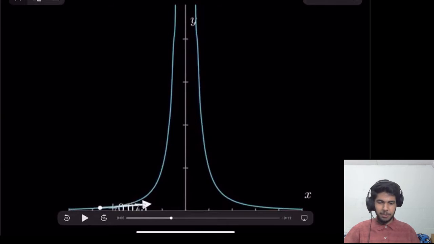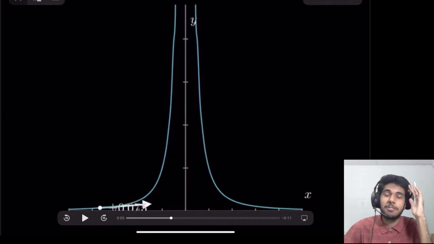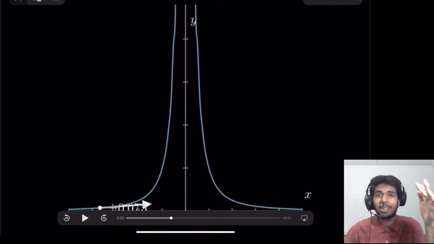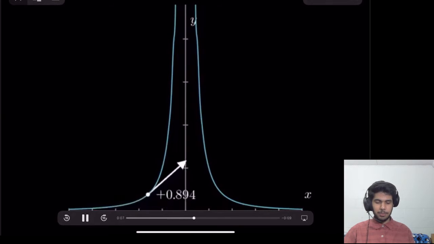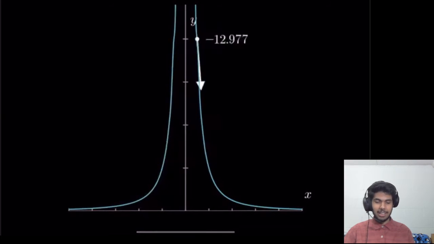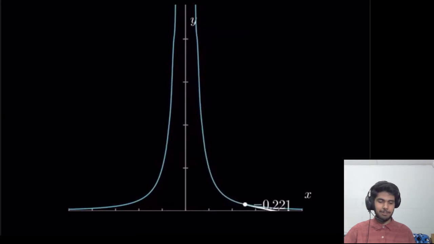And before the point moves, we can see that as x is getting closer to 0, it seems like we're approaching infinity, right? It's shooting upwards, so maybe there's a vertical asymptote there. And if you remember the function 1 over x squared and what we talked about last week, when the denominator is 0, there's likely to be a vertical asymptote, so it makes sense. So we can't compute the derivative there. So let's watch what happens. We can see that the slope is increasing, now it's getting really, really big, and then as we come down, it started out as a really negative number, but now it approaches 0.